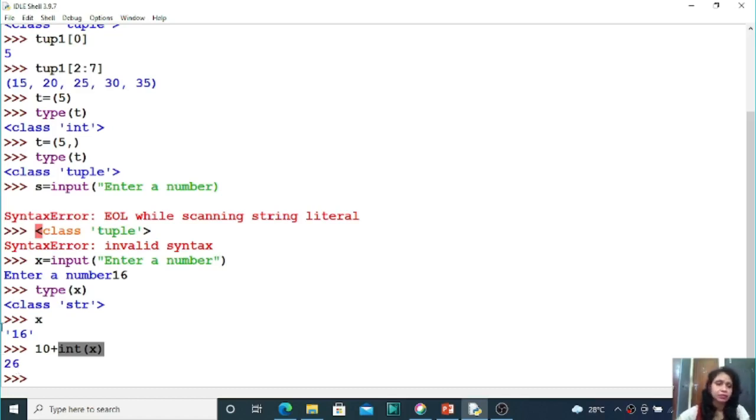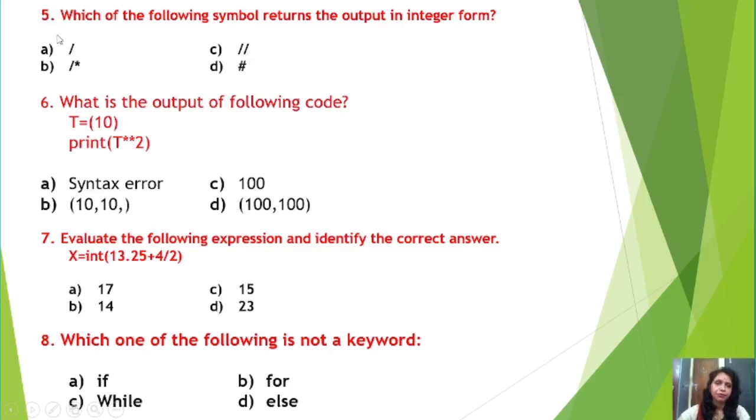Let us discuss the next question. Now question number 5. Question number 5 says, which of the following symbols returns the output in integer form? Okay. So here I think already we have discussed that the division operator, this single slash, is known as the division operator. The division operator always returns a float type of value, right?